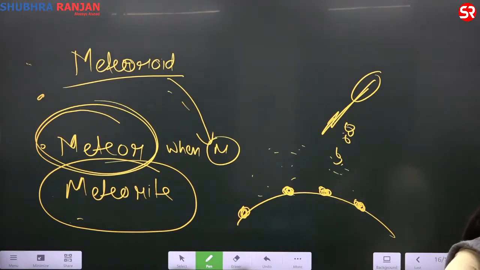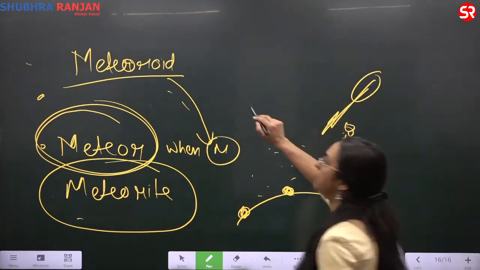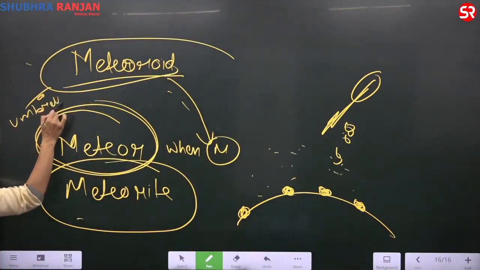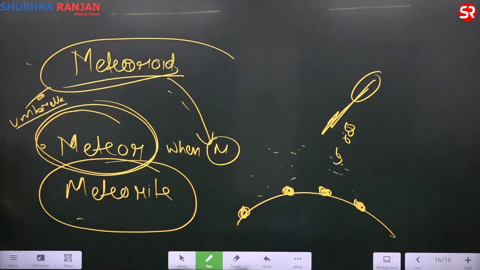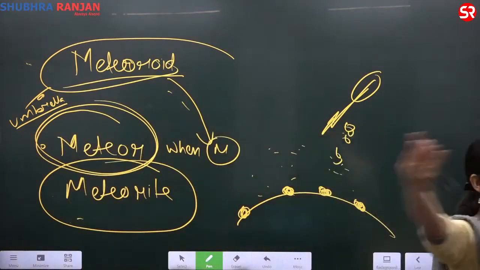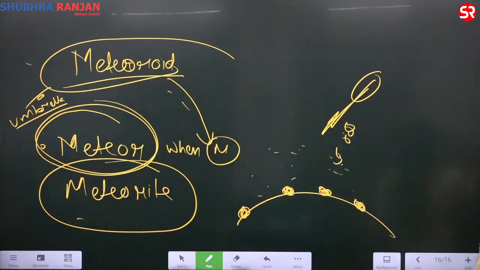If it is an asteroid instead of a meteoroid, will it be called the same? Meteoroid is the umbrella term. Understand? What's your name? Kritika. You are a human, we all are human, and your parents named you Kritika. So meteoroid is an umbrella term. The meteoroid that is specifically found in the asteroid belt, between Mars and Jupiter, we call as asteroid. Okay, समझ आ रहा है?